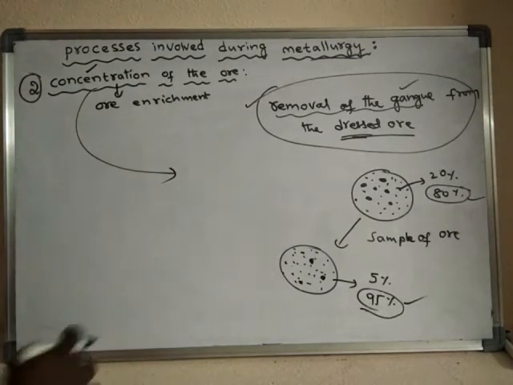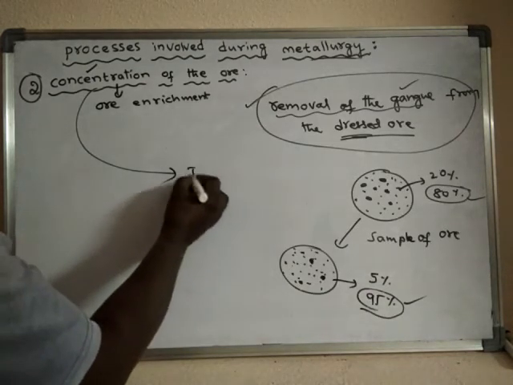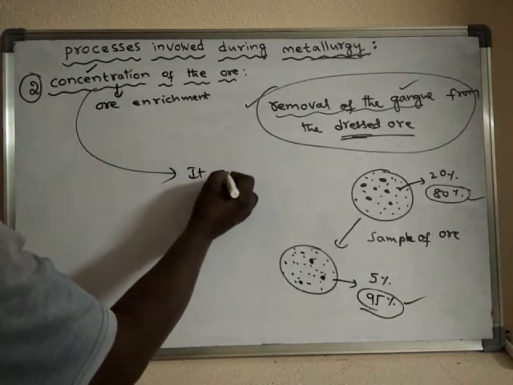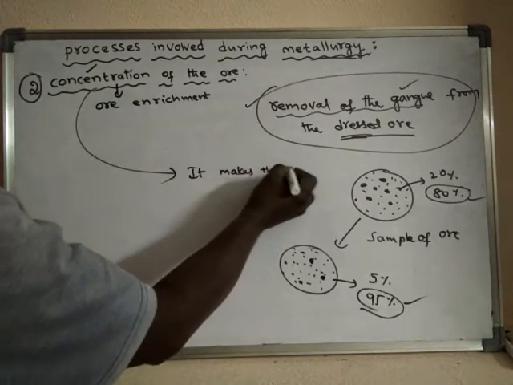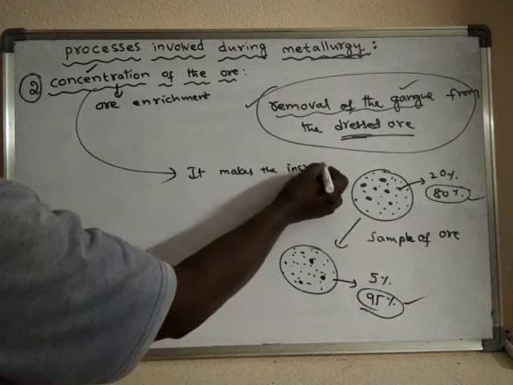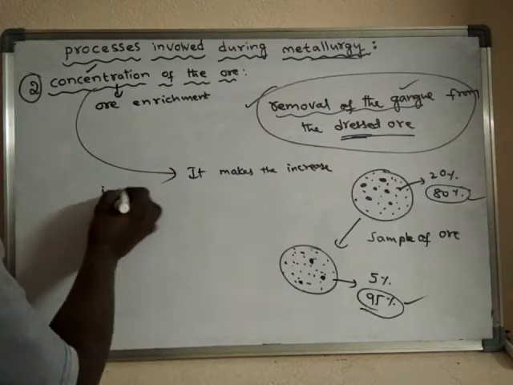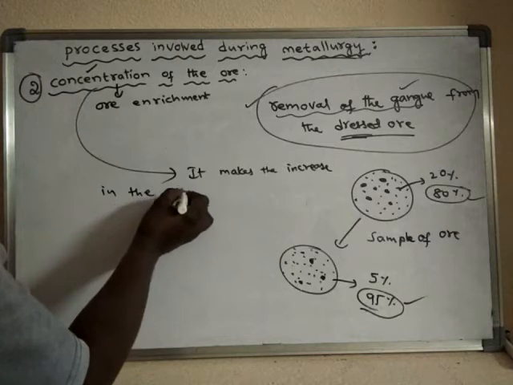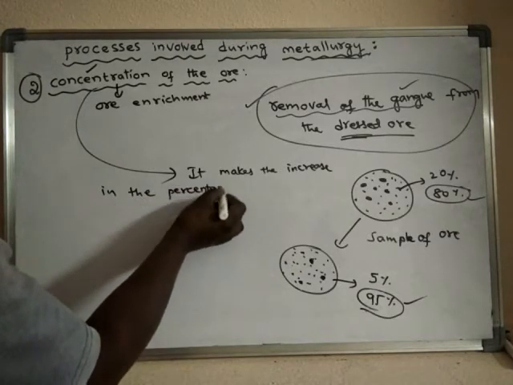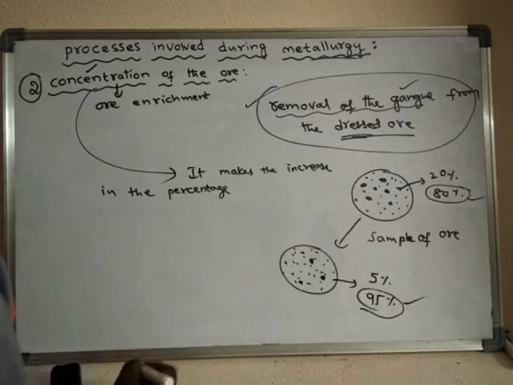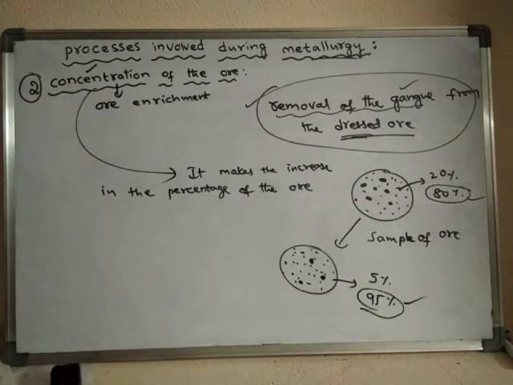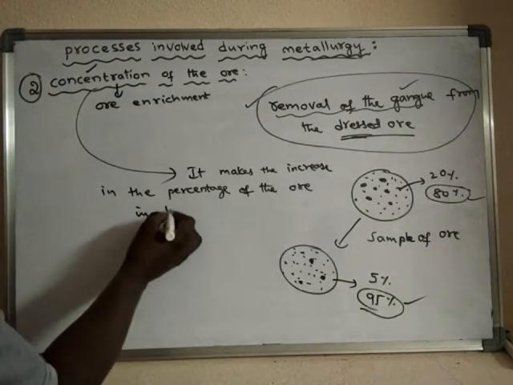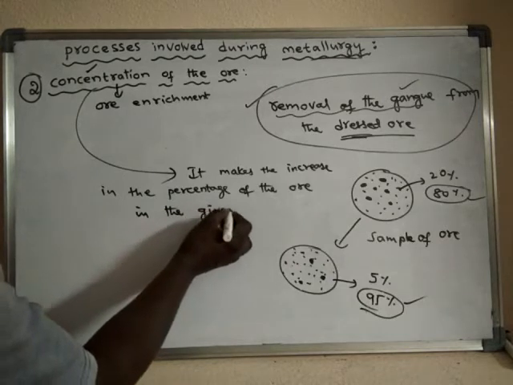This process makes an increase in the percentage of the ore in the given sample.